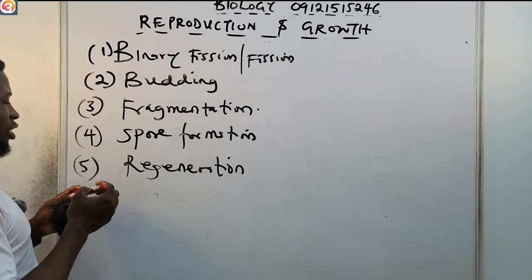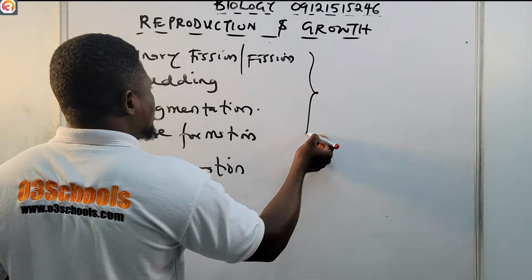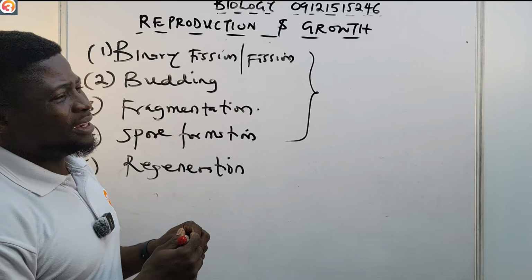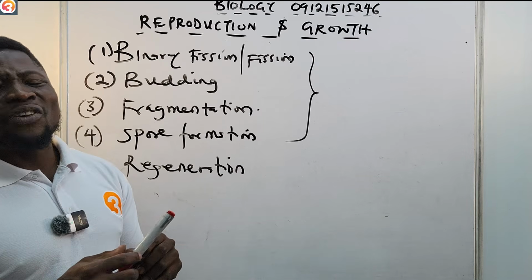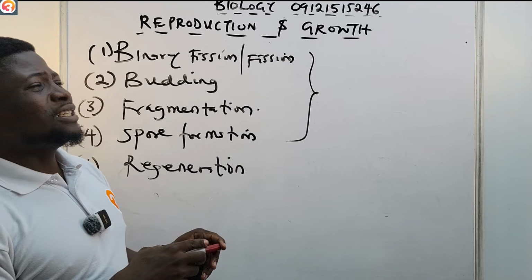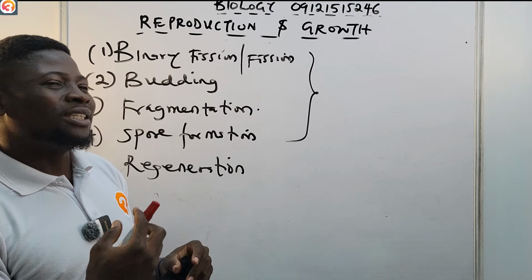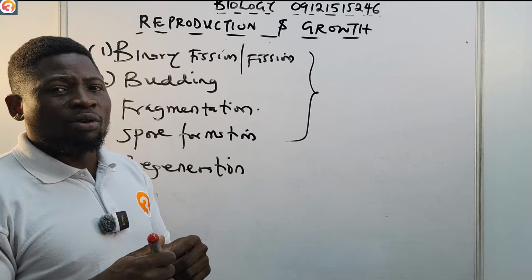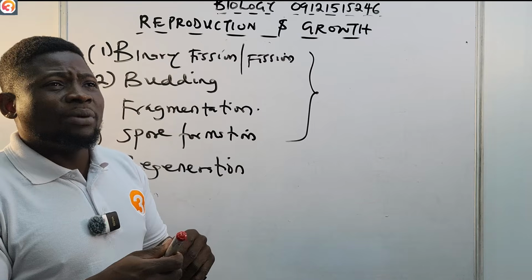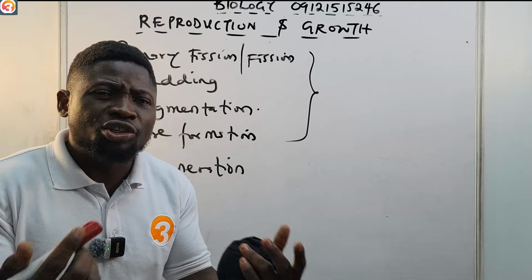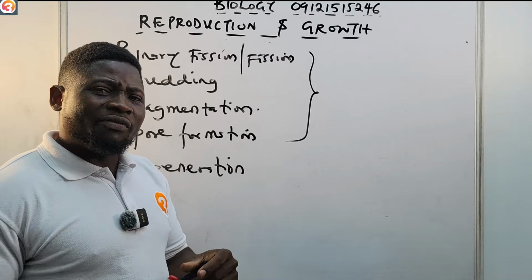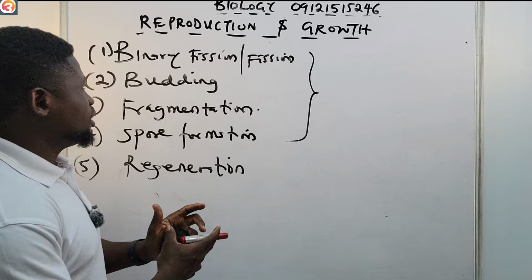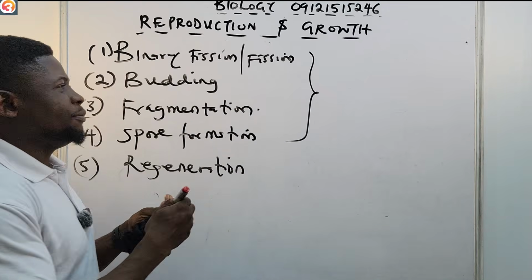So I'm putting regeneration here because most times you are going to see this form, but regeneration is not really a type of asexual reproduction per se. During unfavorable conditions, organisms have no choice but to regenerate their lost parts. Even we as human beings, our liver can regenerate. If a part of your liver gets cut, it can regenerate back. We'll talk about it very soon. So these are the types of asexual reproduction that we have.